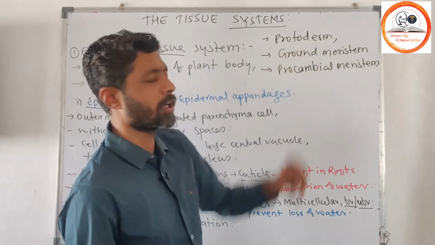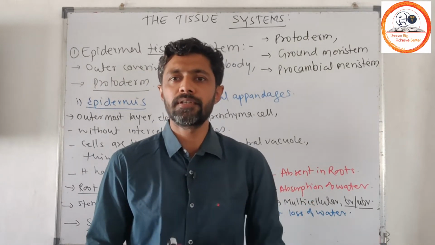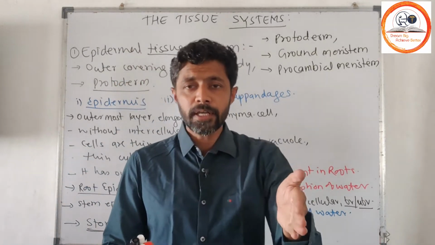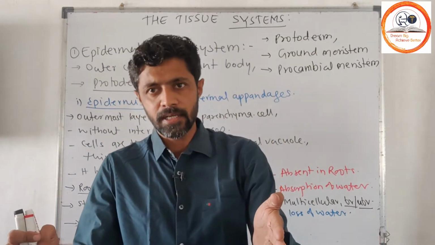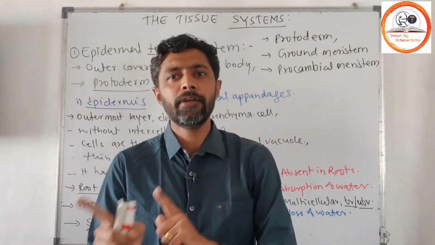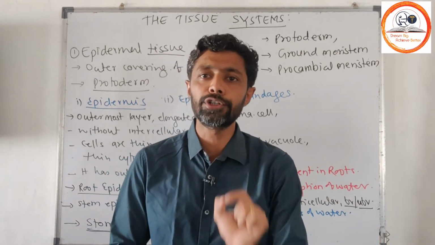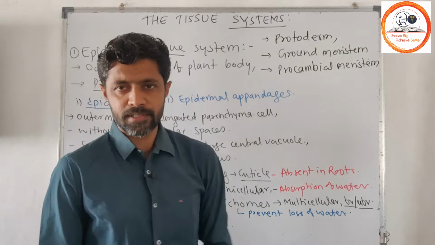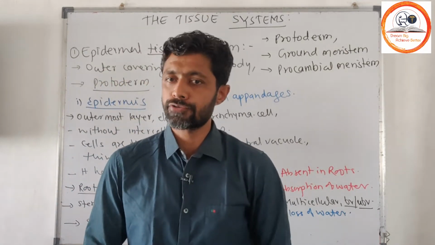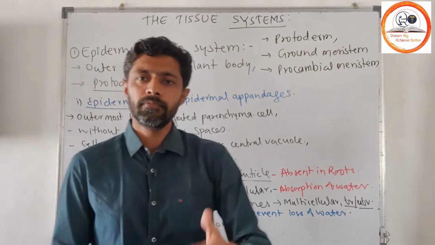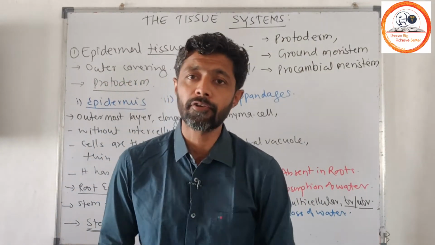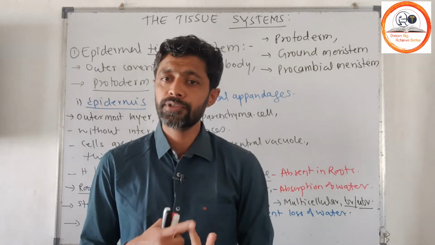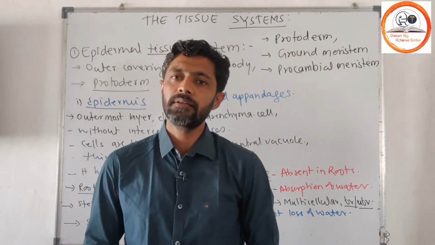In short, protoderm: derma means skin, so the outer layer of your plant body will be formed by protoderm. Then ground meristem: inside the derma, whatever parts there are, except the epidermis and vascular bundle, will be comprised of the ground tissue system, formed by ground meristem. And procambial meristem will develop the vascular bundle. So we have three tissue systems: epidermal, ground, and vascular.